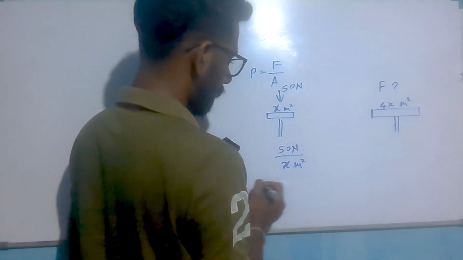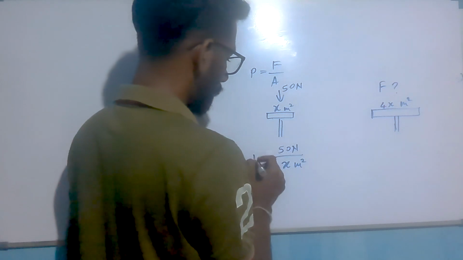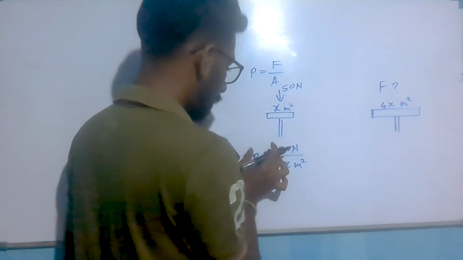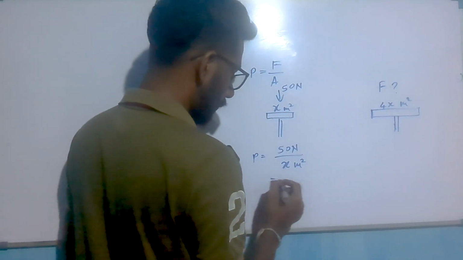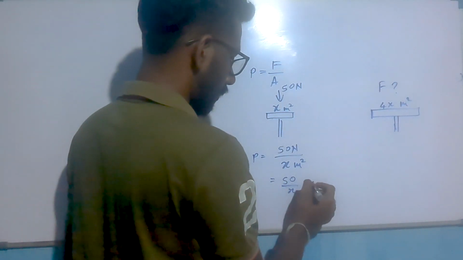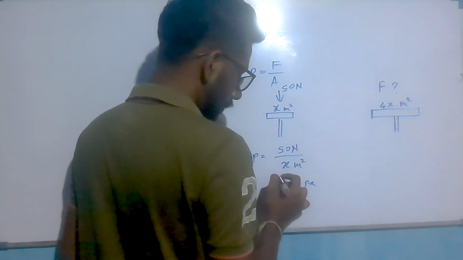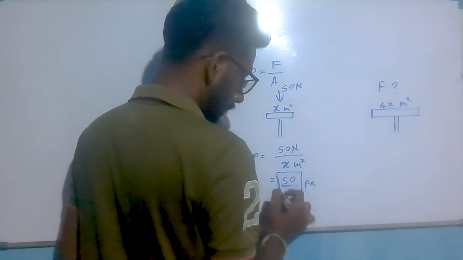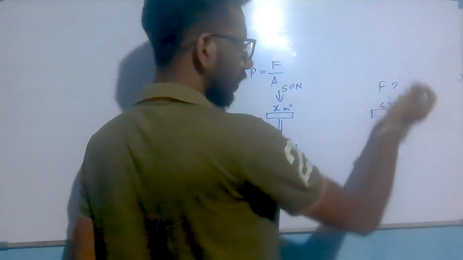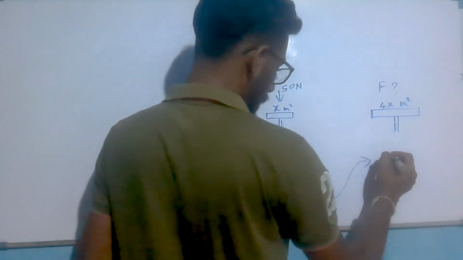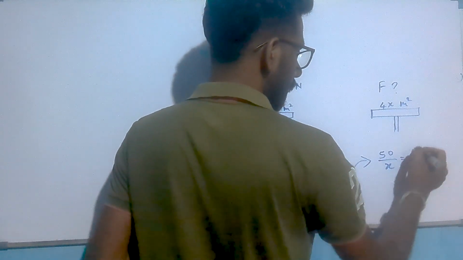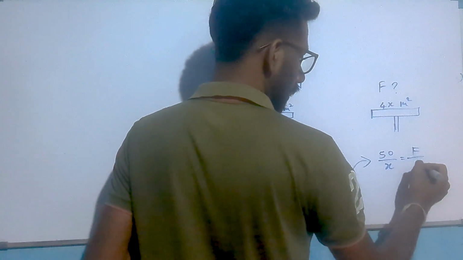Now we know the pressure is 50 divided by x Pascal. This pressure must be equal on this side also. 50 divided by x equals force divided by area.